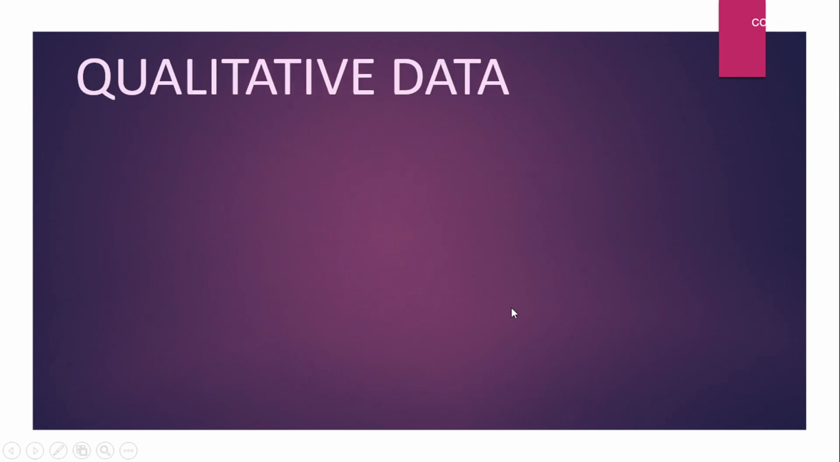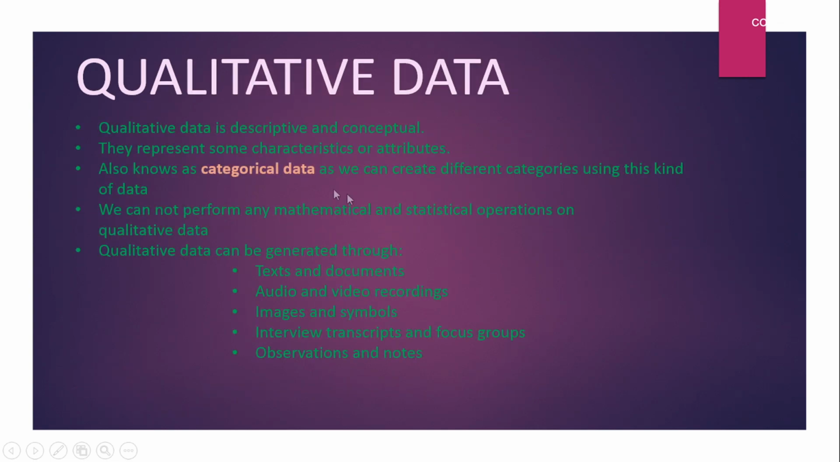Now what is qualitative data? Qualitative data is descriptive and conceptual. They represent some characteristics or attributes. Qualitative data is also known as categorical data. We cannot perform any mathematical or statistical operation on qualitative data. Qualitative data can be generated through text, documents, audio or video recordings, images, symbols, interview transcripts and focus groups, observations and notes.